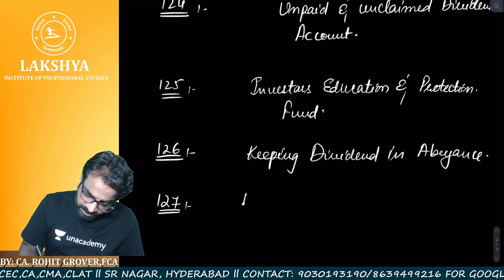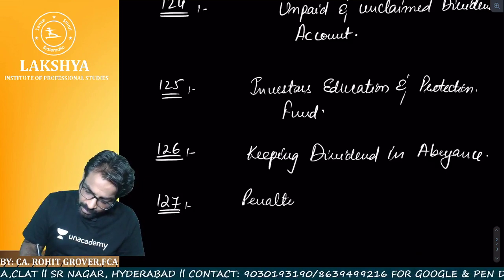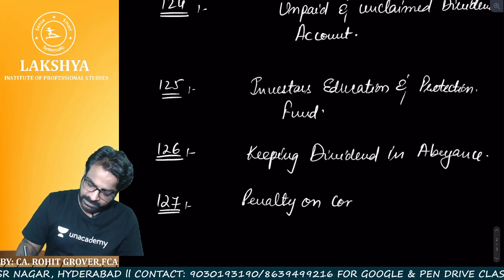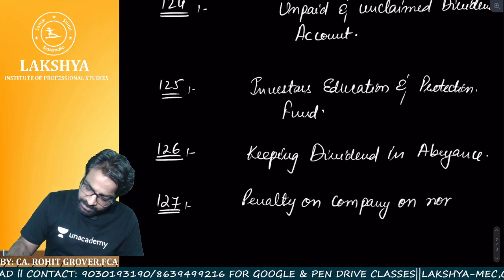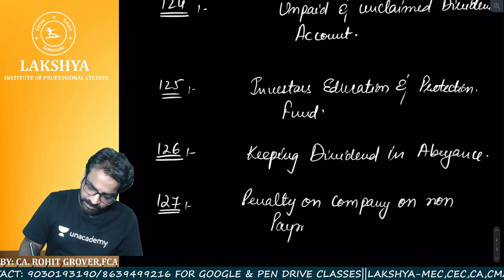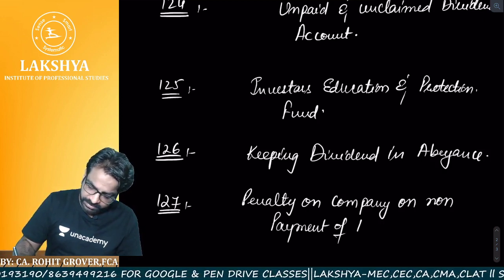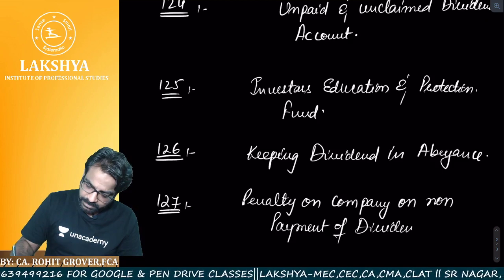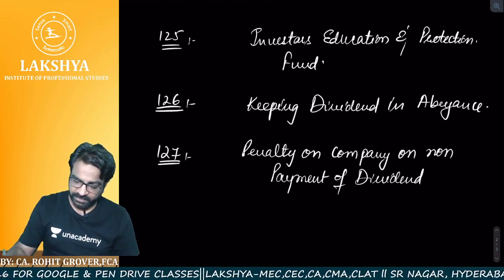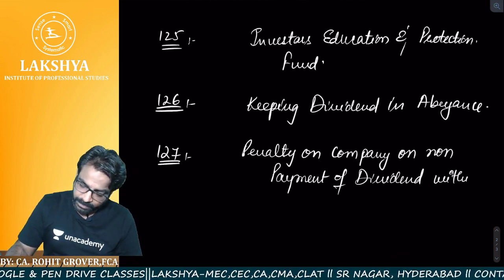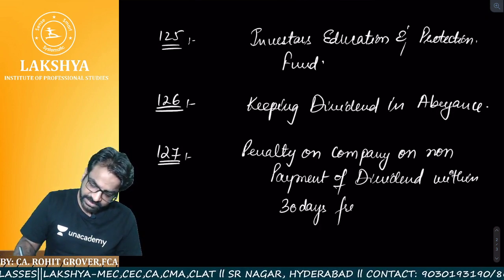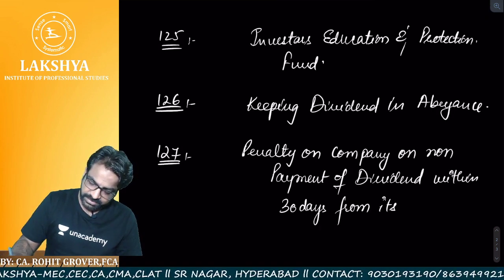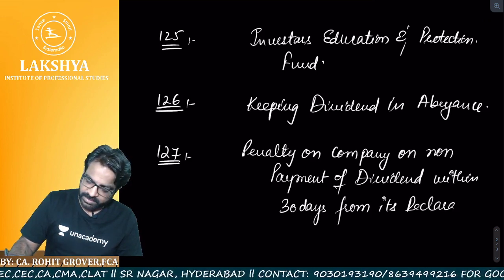It is known as penalty on company. It is a penalty on the company on non-payment of dividend within 30 days from its declaration.